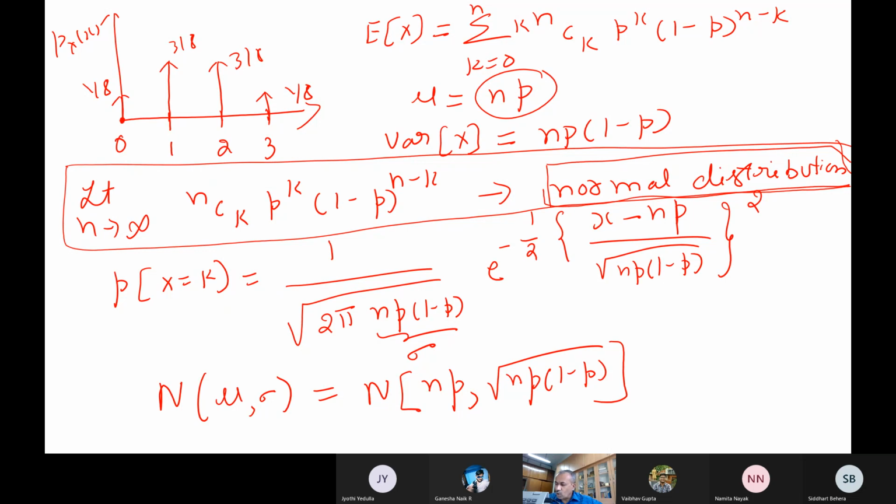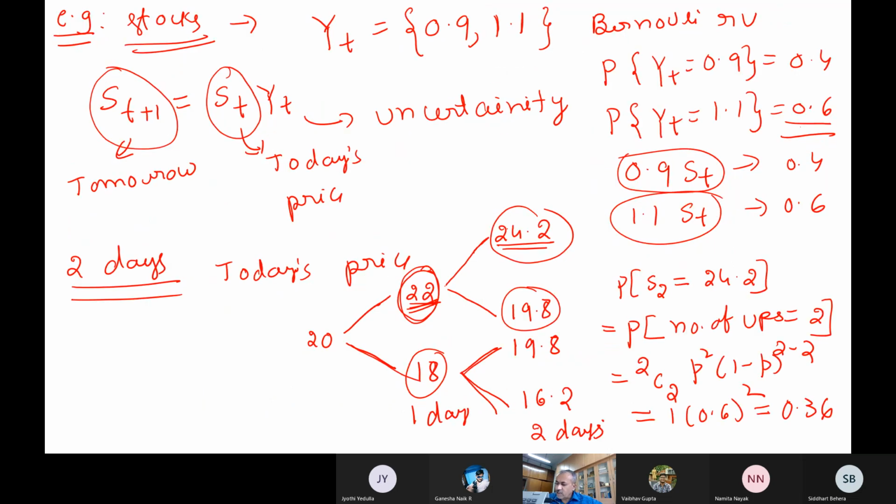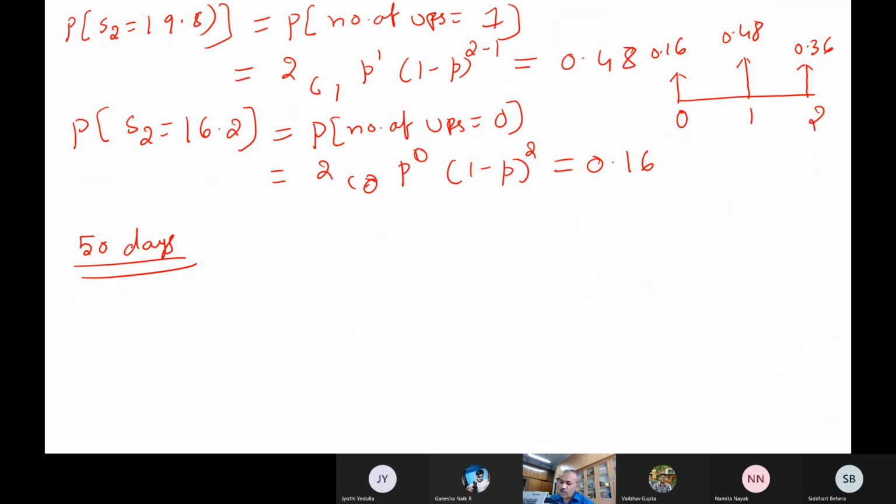Of course, there will be so many options. So 50 days means, once again you have to do like this. Now your sample space becomes a variety of values. Right now you are having 24.2, 19.8, 16.2. Now when 50 days is there, you can have multiplicity where so many values will be there. So you can approximate by a normal distribution also.